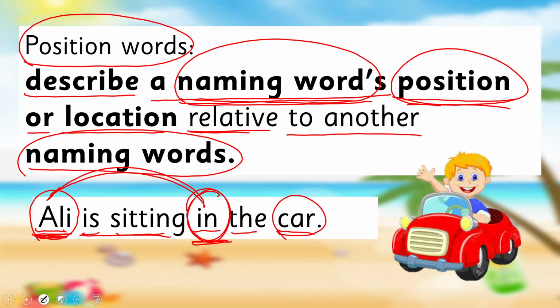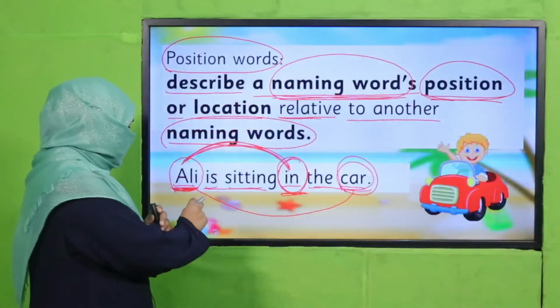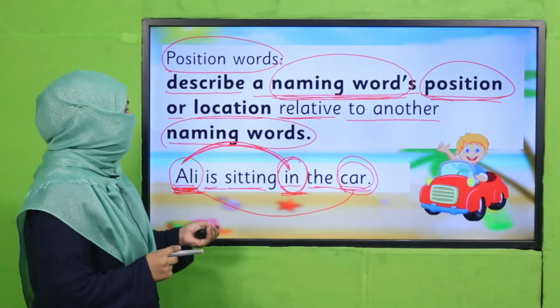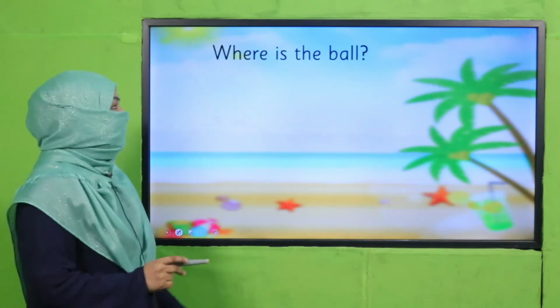Ali is sitting in the car. So what is the relation between these two naming words? Ali is a naming word who is sitting in the car. Okay, so this is how position words tell us the position of our naming word. Do you understand? Okay, let's see more examples.